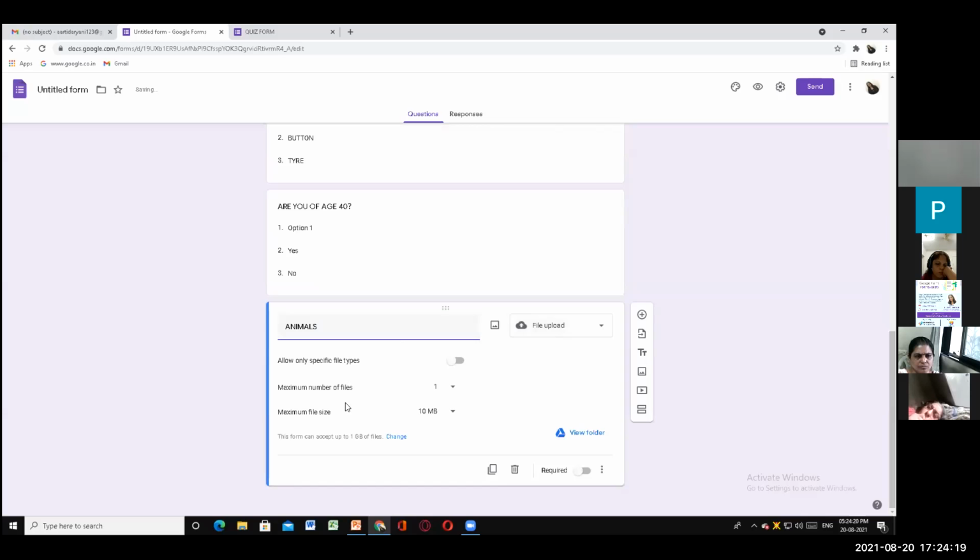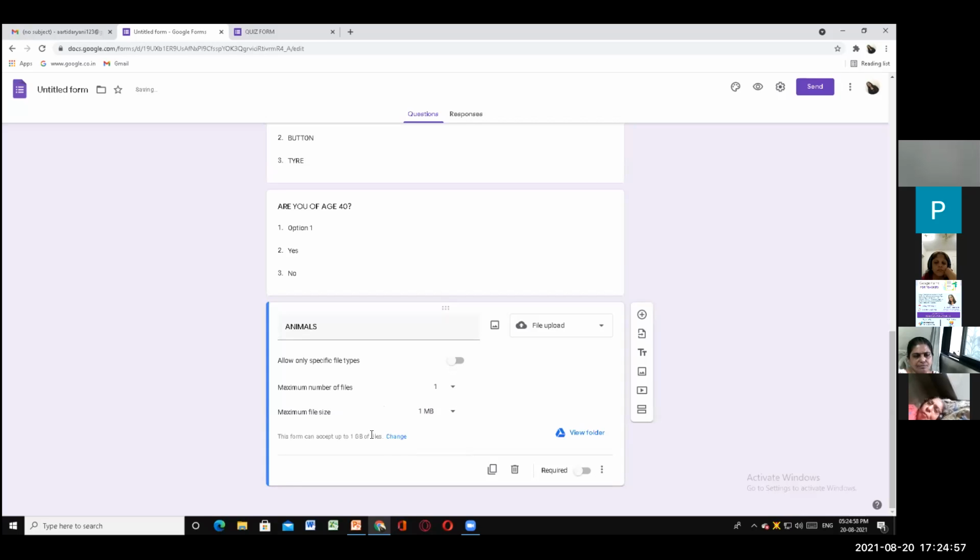animals, if I type animals, now one minute, here something is very interesting. Maximum number of files, 1. Here also you get an option, 5, 10, but probably keep it 1. It's okay if you keep any number of files, but probably keep it as 1. Then here you get file size. So I have kept file size 10 MB, or let's take 1 MB because my number of files is 1 and I take file size 1 MB.